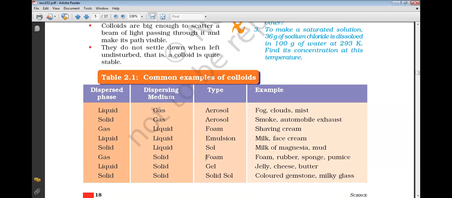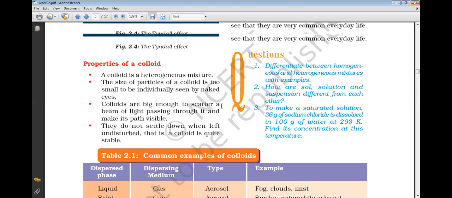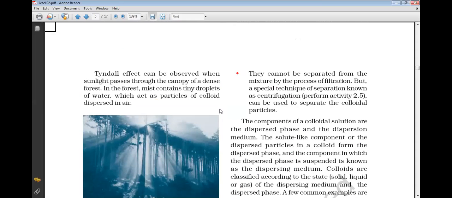And solid in solid is solid sol: colored gemstones, milky glass. These are all colloids. You find the glass panes of our windows; they are again examples of colloids. Solid in solid, so colored gemstones or milky glass, that is the glass in our window panes. So this we studied.